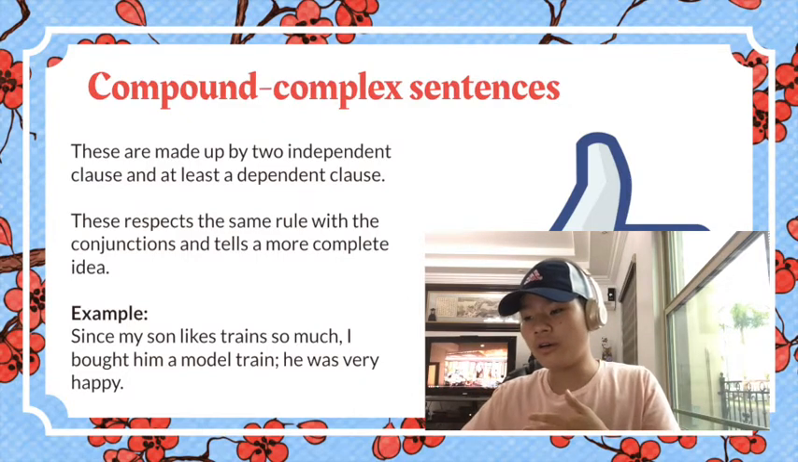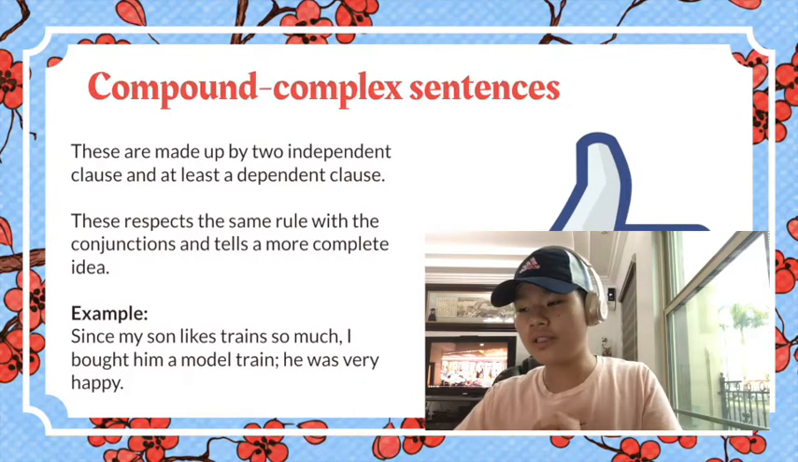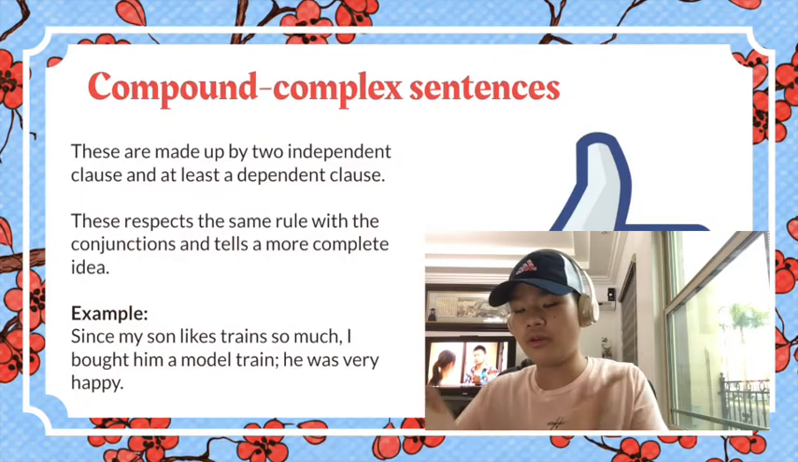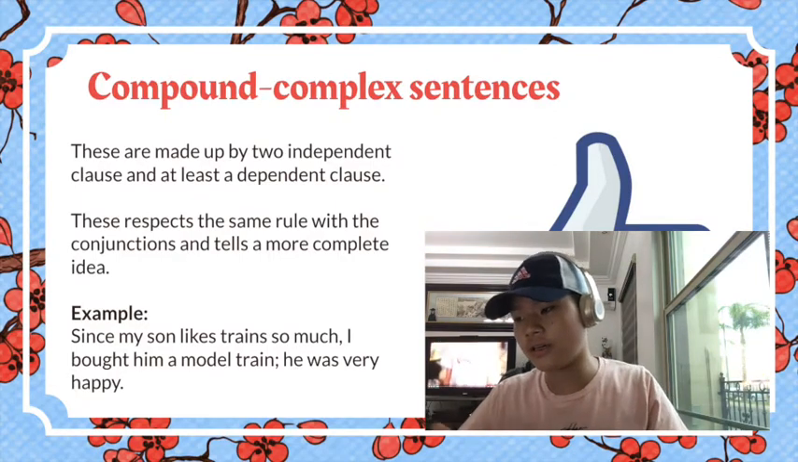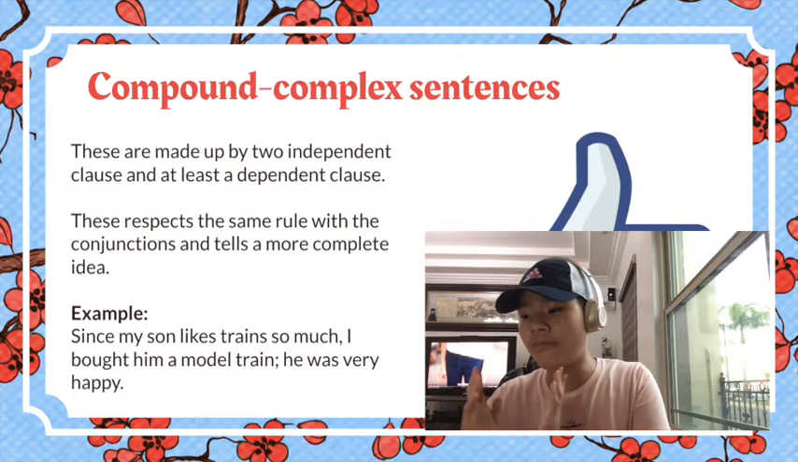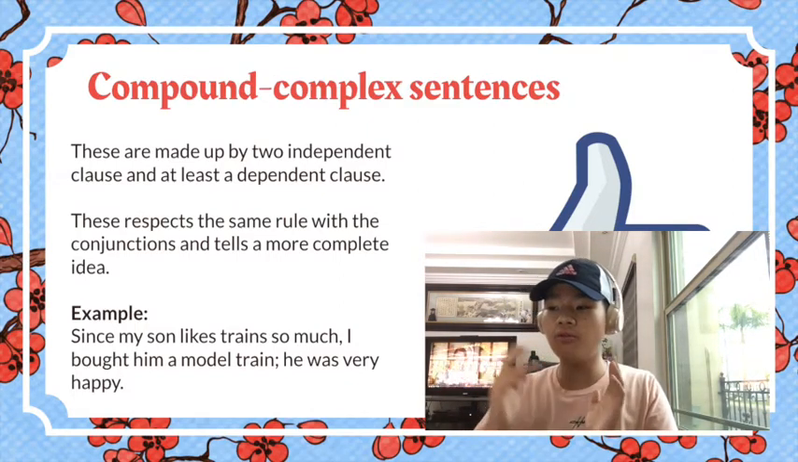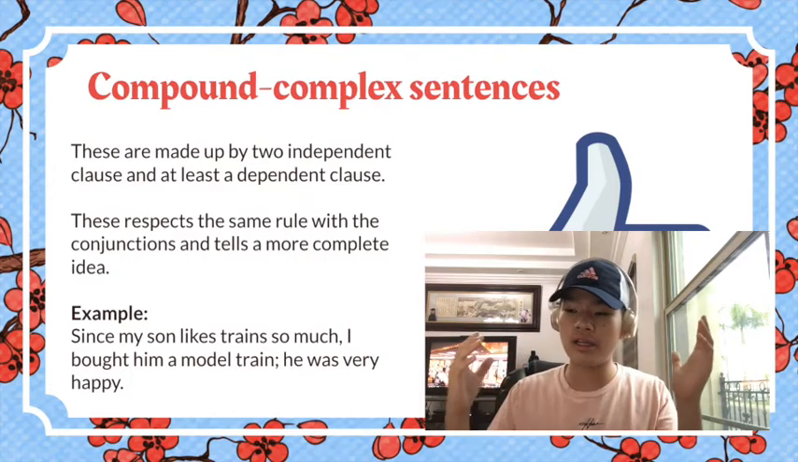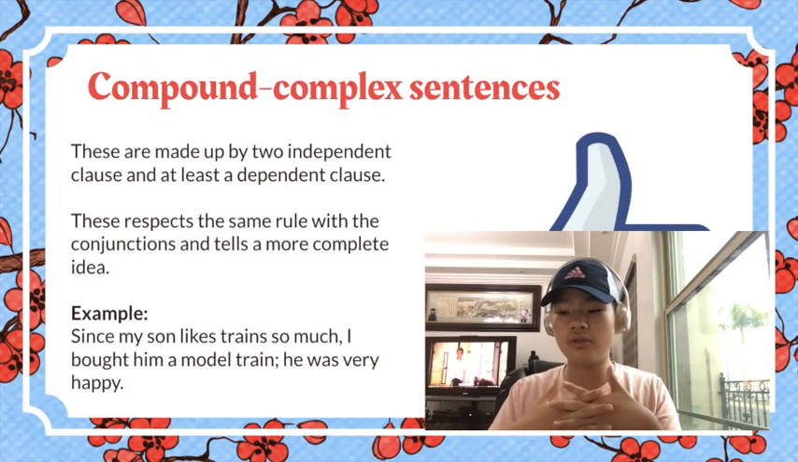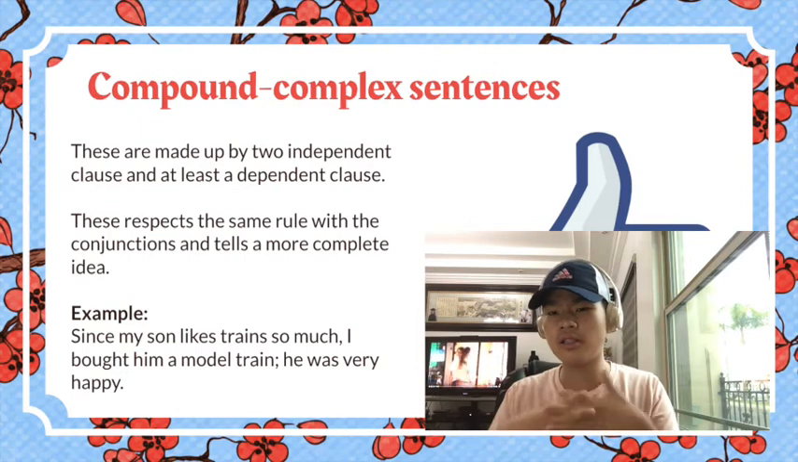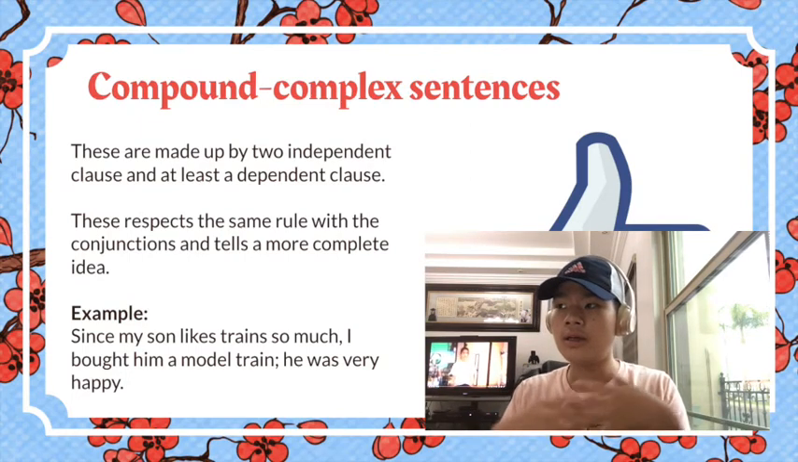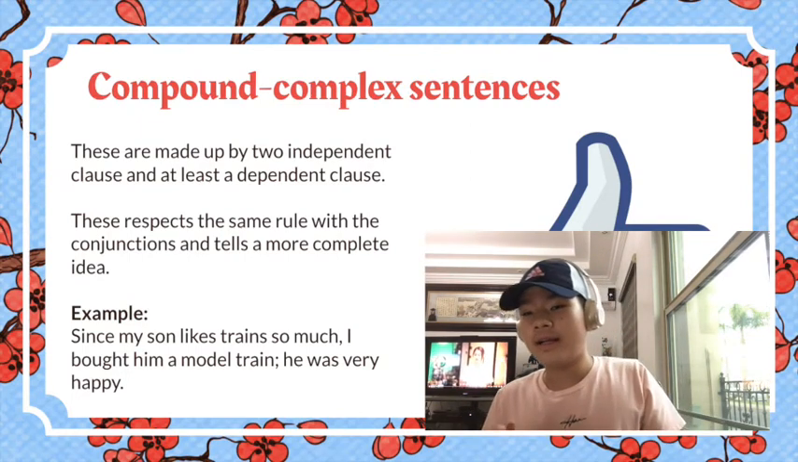An example of it would be, since my son likes trains so much, that would be the dependent clause, that's why there's the comma, I bought him a model train. He was very happy. The semicolon is used when you link two independent clauses and it forms a compound sentence.